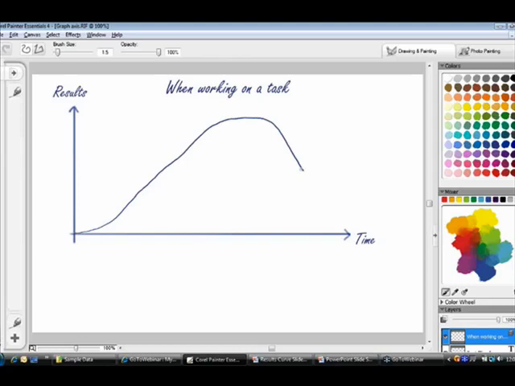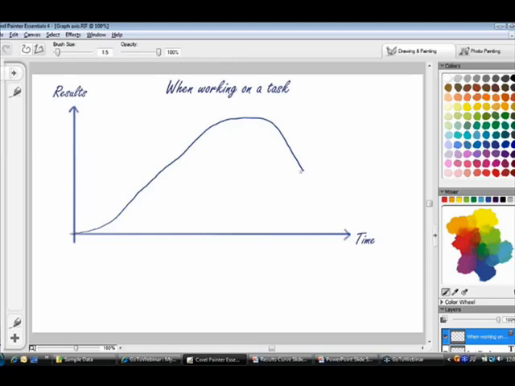Why does this happen? Because maybe I'm exhausted and not productive anymore. Or maybe I did what I could and now need someone else to do their part. Or maybe I completed the task and there is no point in continuing. This would be the happy ending. This is all good in theory, but let's examine what happens in reality.